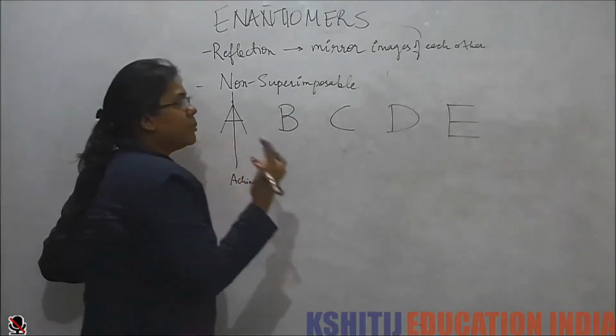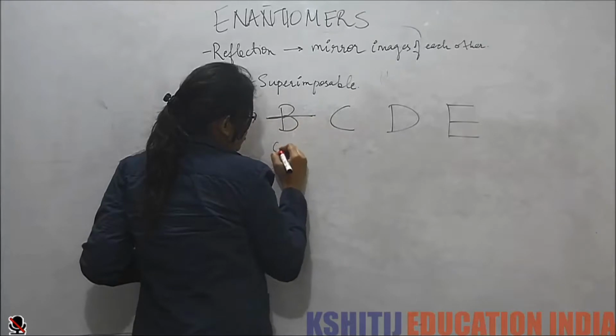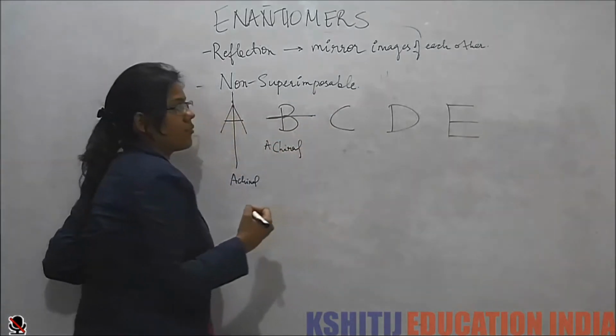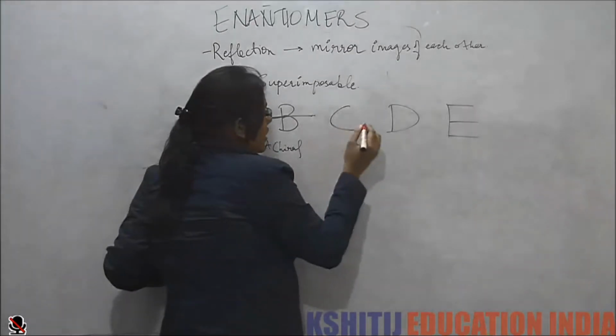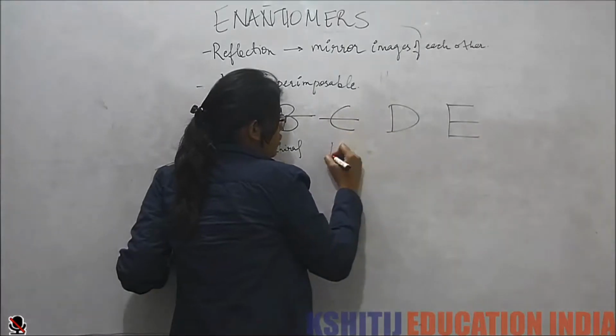Now if I see B, again this B has a plane of symmetry, so this is achiral. Now with C, again it has a plane of symmetry, so this is achiral.